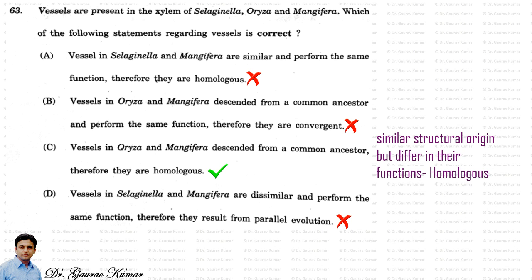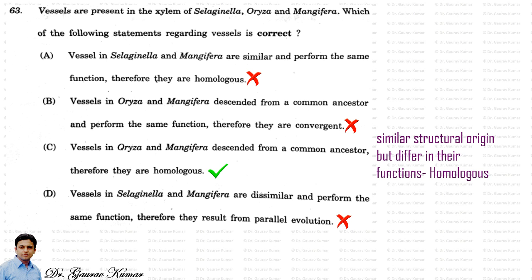The next option is vessels in Oryza and Mangifera descended from a common ancestor and perform the same function, therefore they are convergent. No, this is also wrong, because if they had descended from a non-common or unrelated ancestor, but now perform the same function, then it is called convergent evolution. So option C is correct. Vessels in Oryza and Mangifera descended from a common ancestor, therefore they are homologous, obviously.